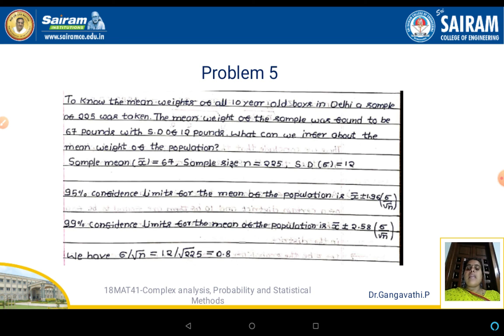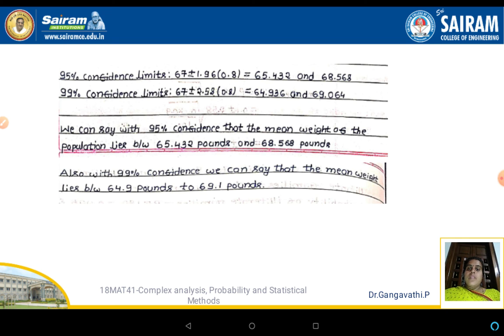Similarly, 99% confidence limits for the mean of the population is x bar plus or minus 2.58 into sigma by square root of n. So we have sigma by square root of n, which is equal to 12 by square root of 225, which gives the value 0.8. So 95% confidence limits is 67 plus or minus 1.96 into 0.8.